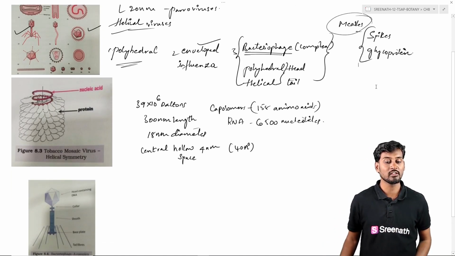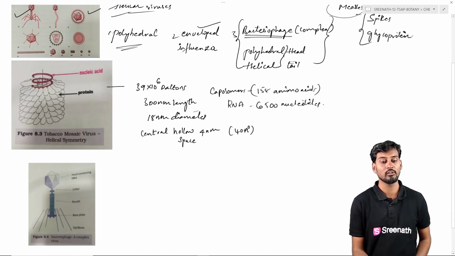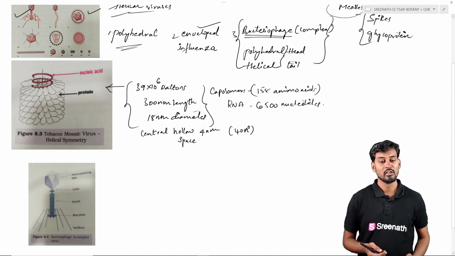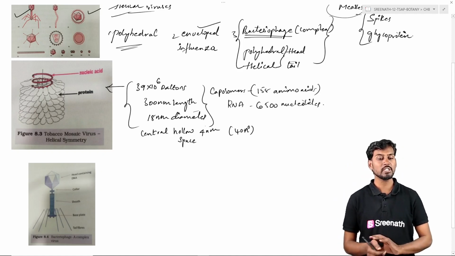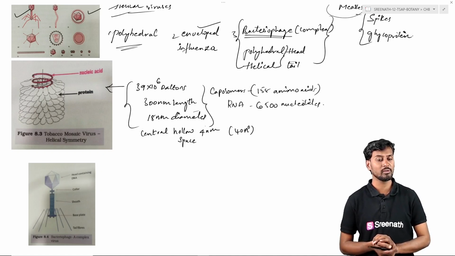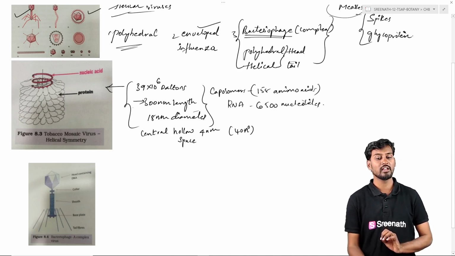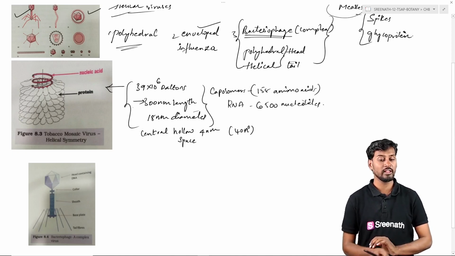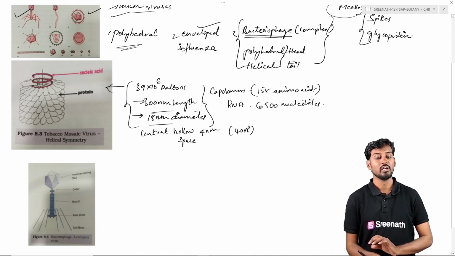And we can see some notable viruses, and the details we are writing here are about the entire TMV virus. This TMV virus, the tobacco mosaic virus, shows helical symmetry, and it is generally 300 nanometers in length and 18 nanometers in diameter. So the length of the virus is 300 nanometers and the complete diameter is 18 nanometers.